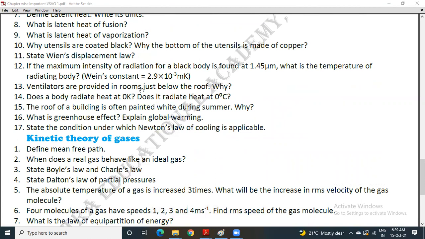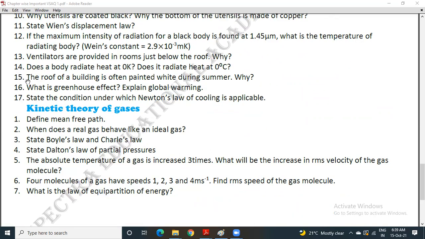13. Ventilators are provided in rooms just below the roof. Why? 14. Does a body radiate heat at 0 Kelvin? Does it radiate heat at 0 degree centigrade? 15. The roof of a building is often painted white during summer. Why? 16. What is greenhouse effect? Explain global warming. 17. State the conditions under which Newton's law of cooling is applicable.